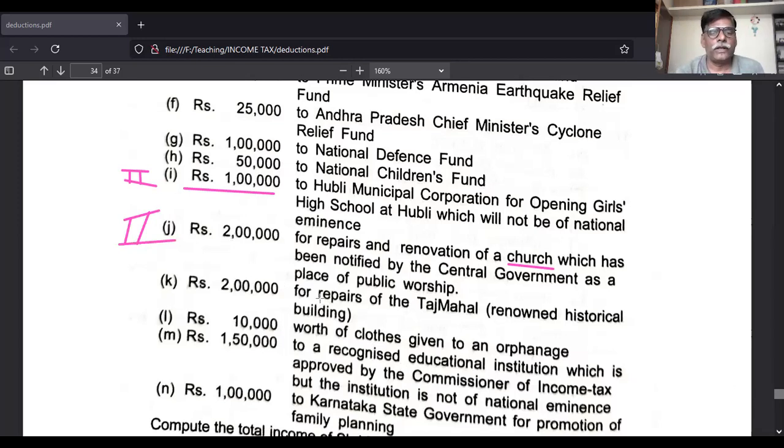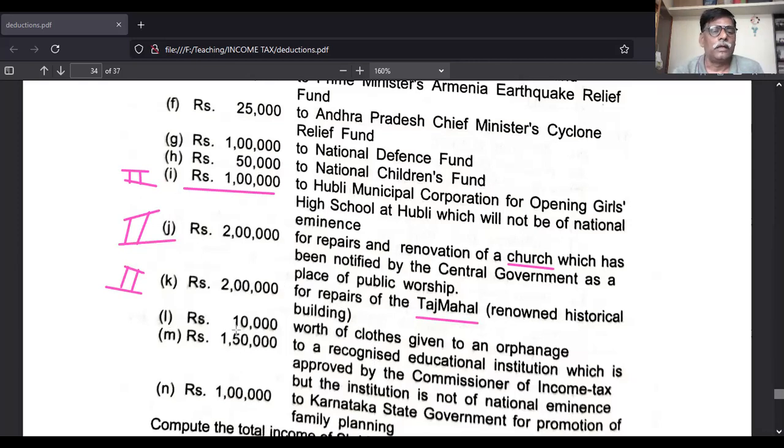The next is repairs to Taj Mahal. Taj Mahal, a mosque, is a renowned historical building. So this also comes under the second category.